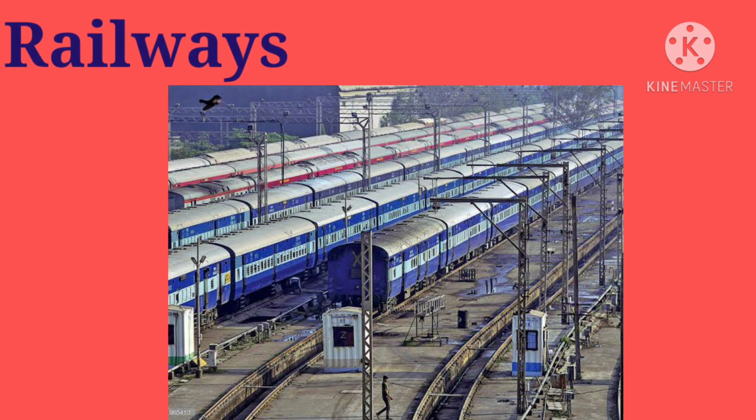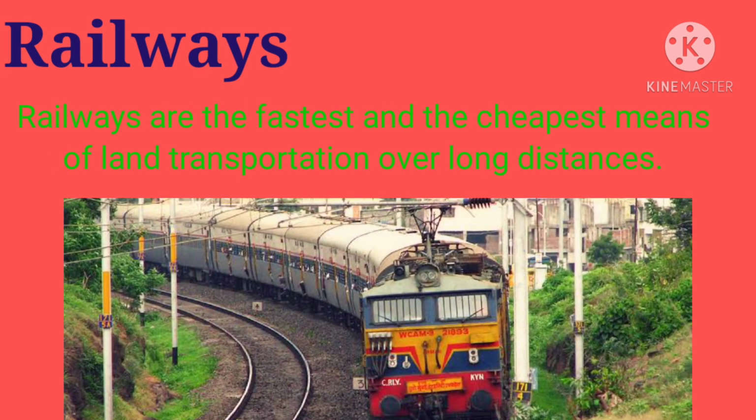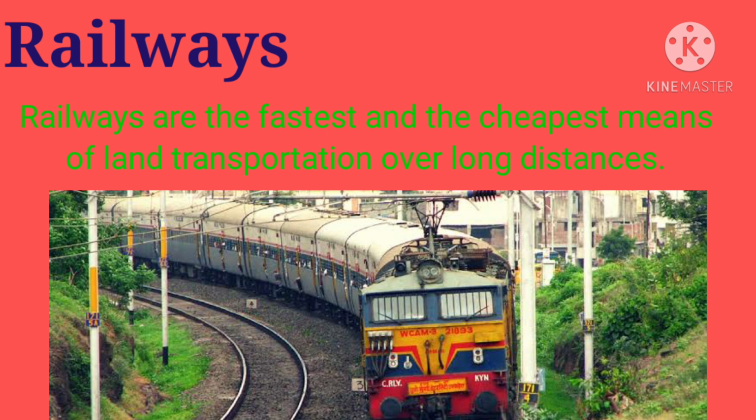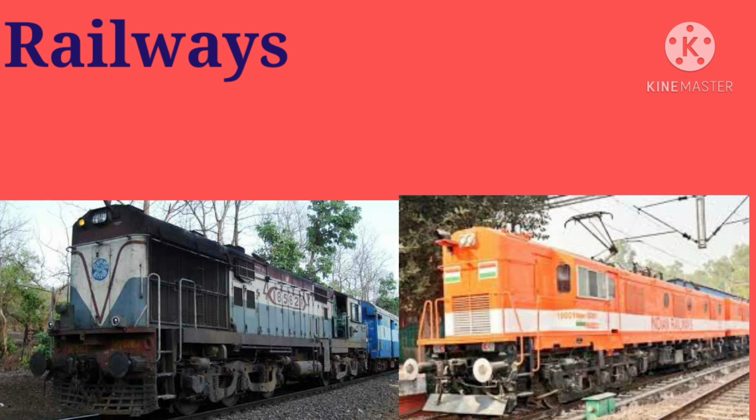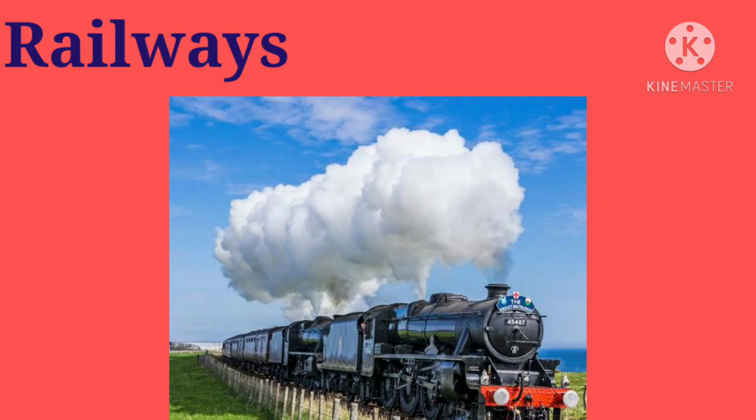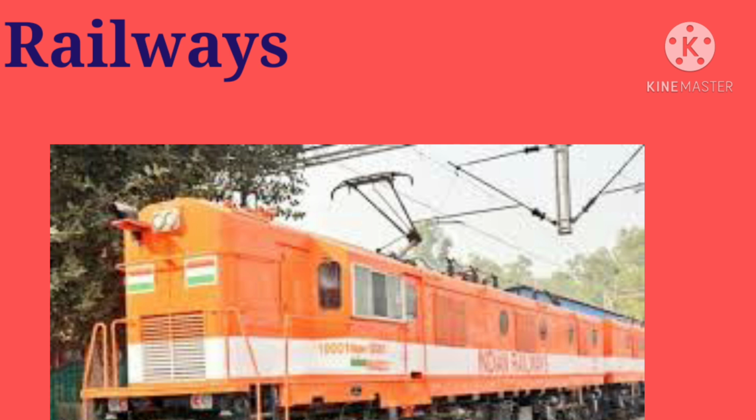Railways. Children, railways are the fastest and the cheapest means of land transportation over longer distances. Diesel and electric engines have largely replaced the steam engines. Children, electric engines are fast and eco-friendly, and so they do not cause pollution.